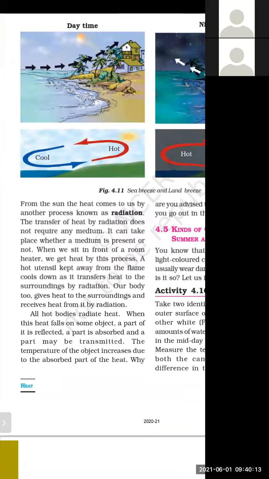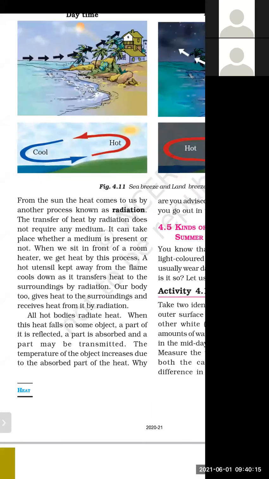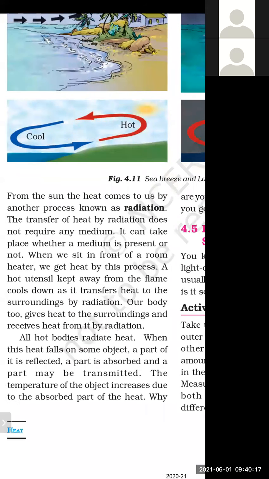From the sun, the heat comes to us by a process known as radiation. The transfer of heat by radiation does not require any medium. It can take place whether a medium is present or not. It does not require any solid, liquid, or gaseous medium.